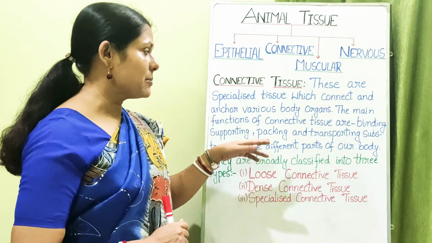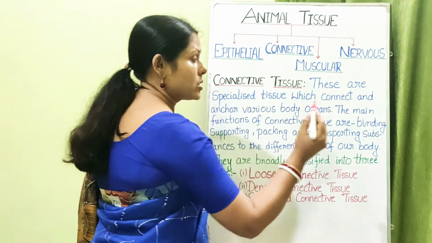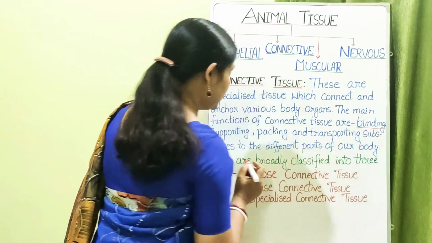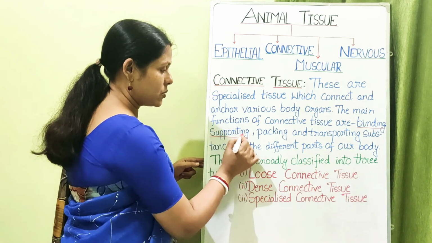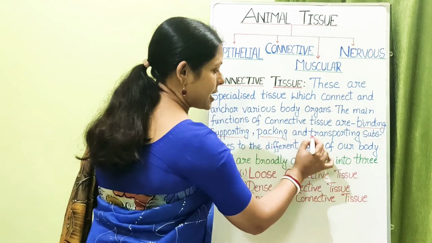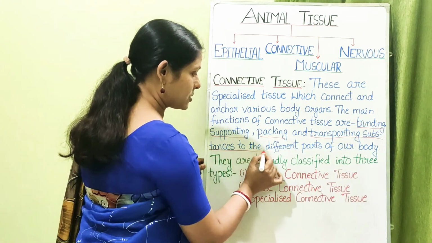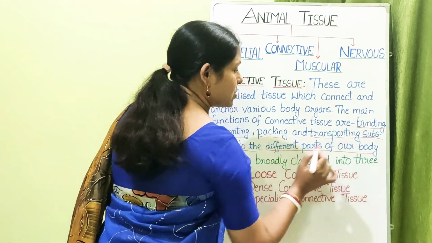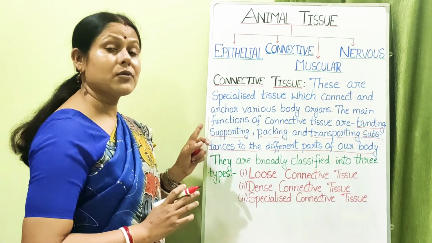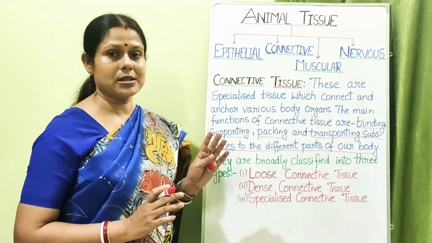So these are the primary functions. What is the primary function? One is your binding, then next one is supporting, then is the packing, and last is the transporting of the substances to the different parts of our body. So these are the different functions of the connective tissue present in our body.